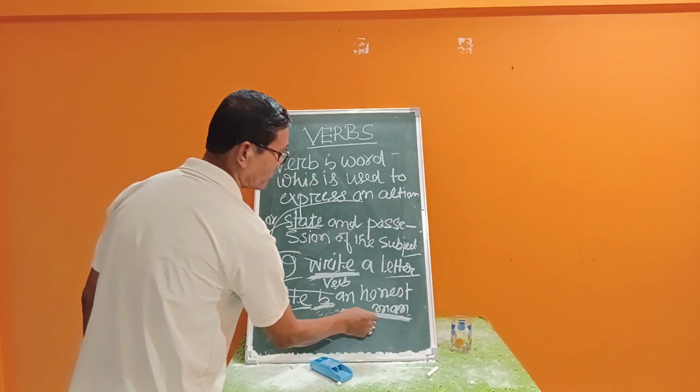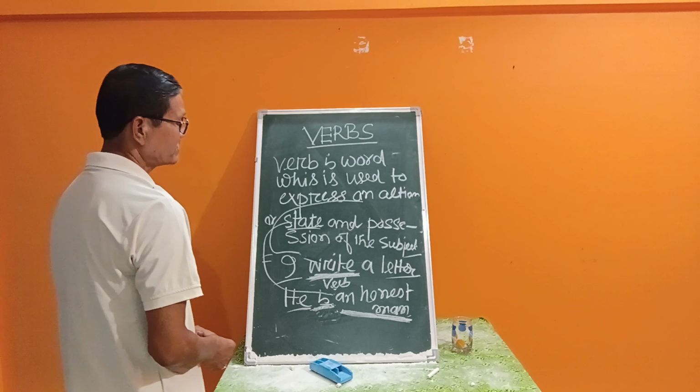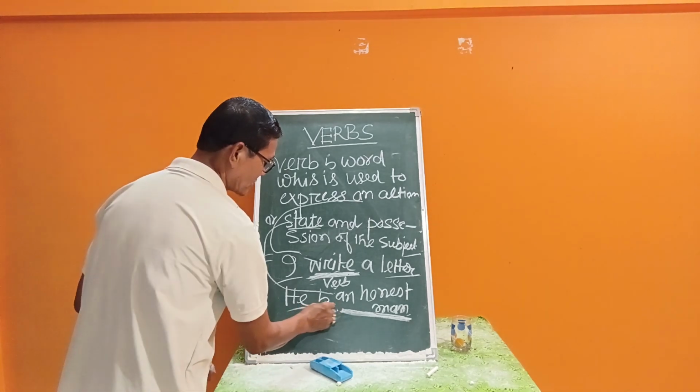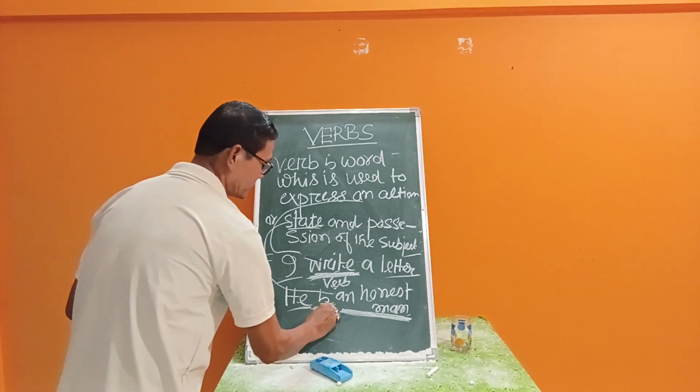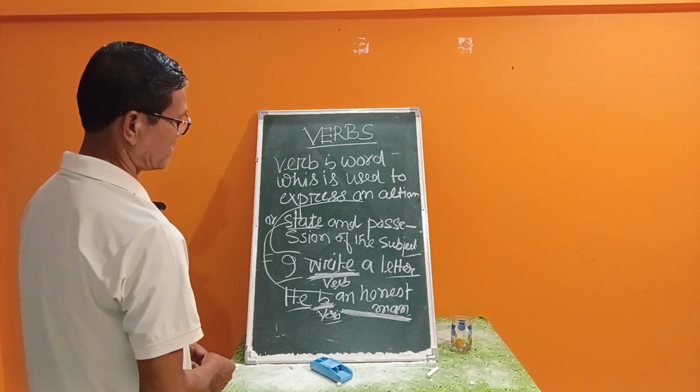He states something about the honest man, isn't it? That's why it expresses an action and state. That's why it is a verb.